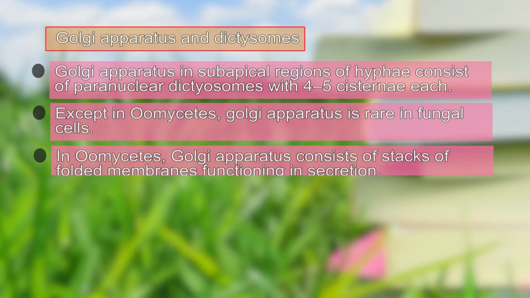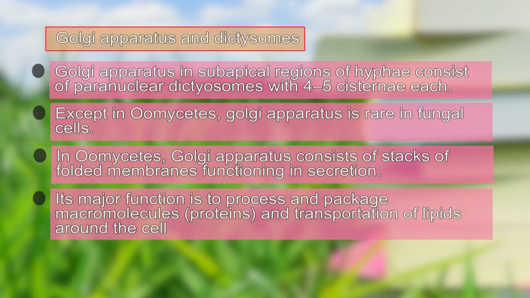In the case of Oomycetes, the Golgi apparatus consists of stacks of folded membrane functioning in secretion. Its major function is to process and package the macromolecules, which are proteins, and transport them in the cell.